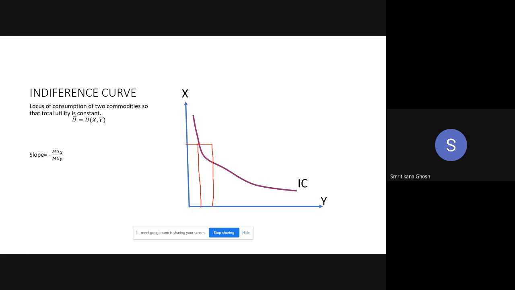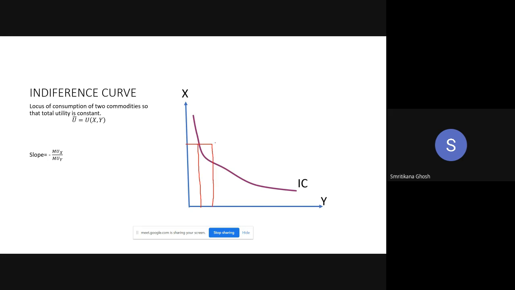Ma'am, increase. It will increase definitely. You are consuming one commodity more, but the consumption of the other commodity is the same as before. So as your total utility is more at this new combination compared to the initial one, the new combination point is not on the indifference curve, because by definition total utility should be constant along the curve.